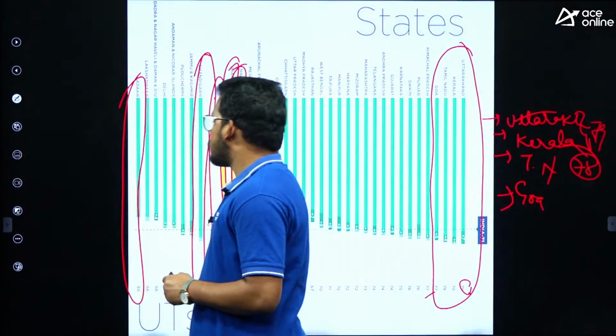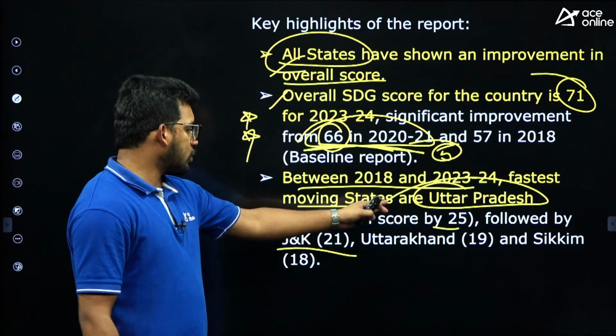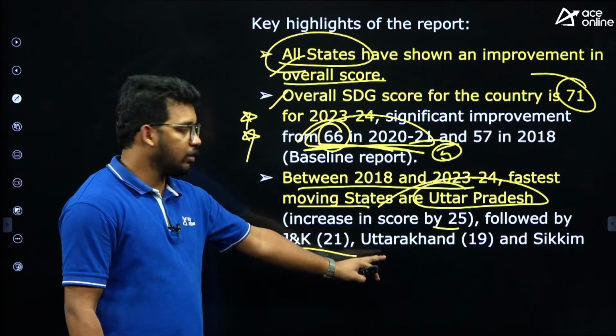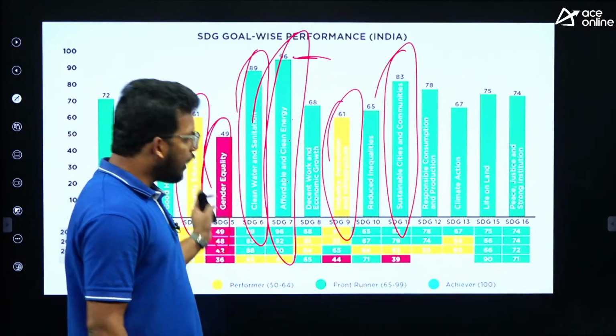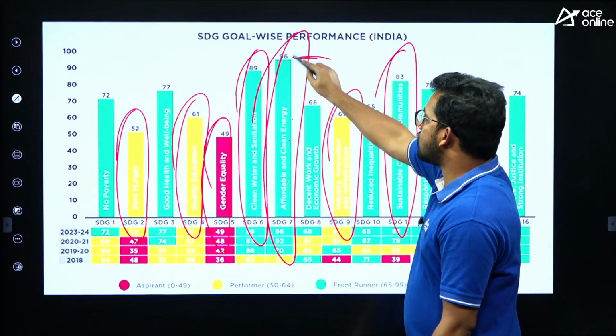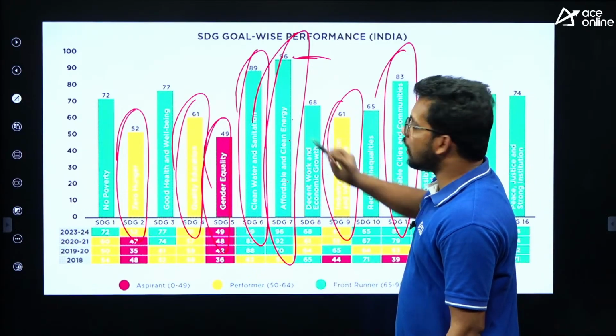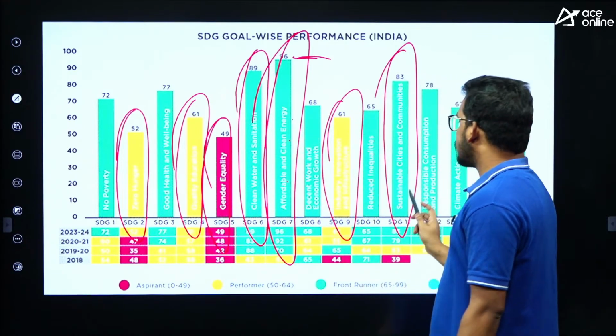Top 3 states in terms of better improvement are Uttar Pradesh, Jammu Kashmir and Uttarakhand. In terms of sustainable development goals which we have performed well in, it is affordable and clean energy, followed by clean water and sanitation, and then sustainable cities.